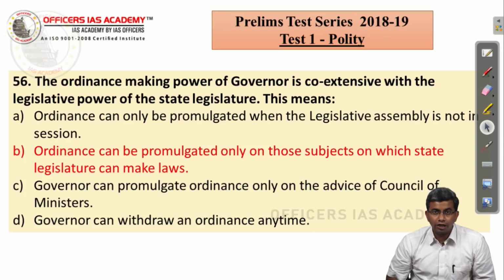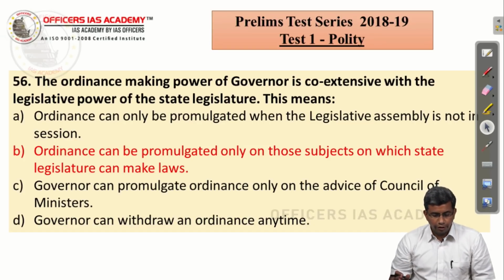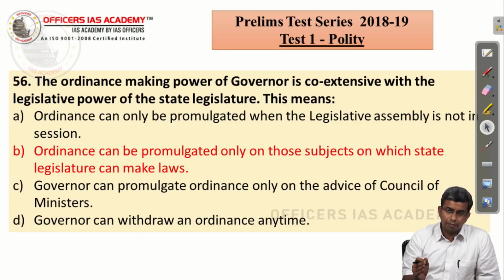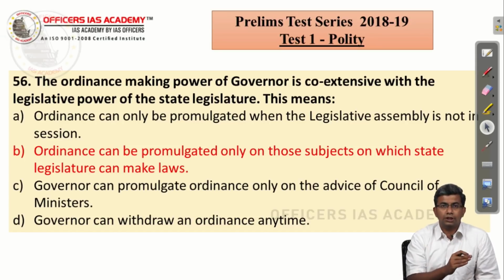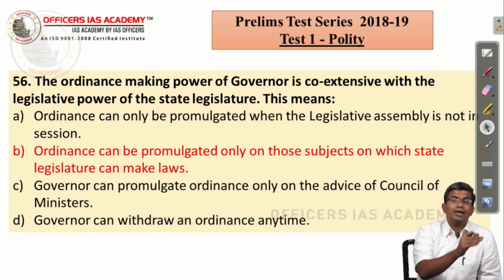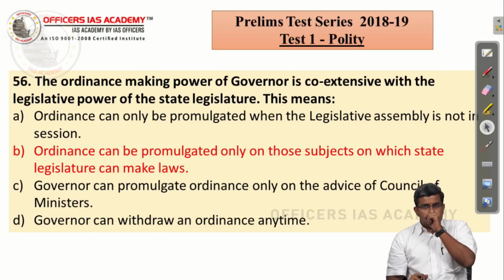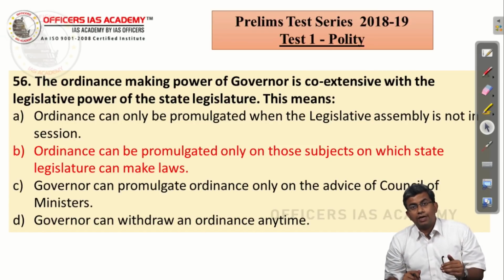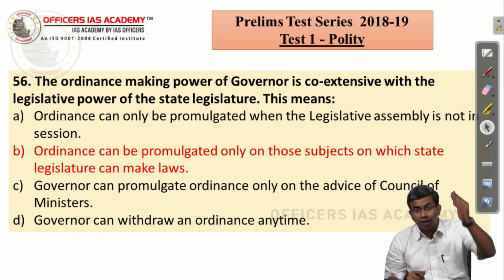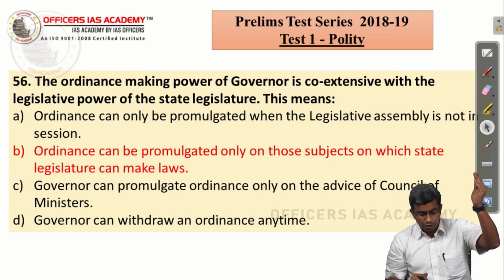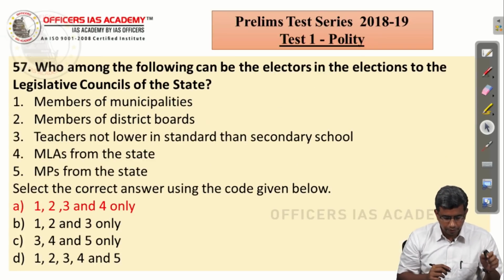So, the ordinance making power of the governor being coextensive with the legislative power of the state legislature means that it can be promulgated only on those subjects for which the state legislature can make laws. So, a governor cannot promulgate an ordinance for a matter in the union list, right. So, the correct answer is B.